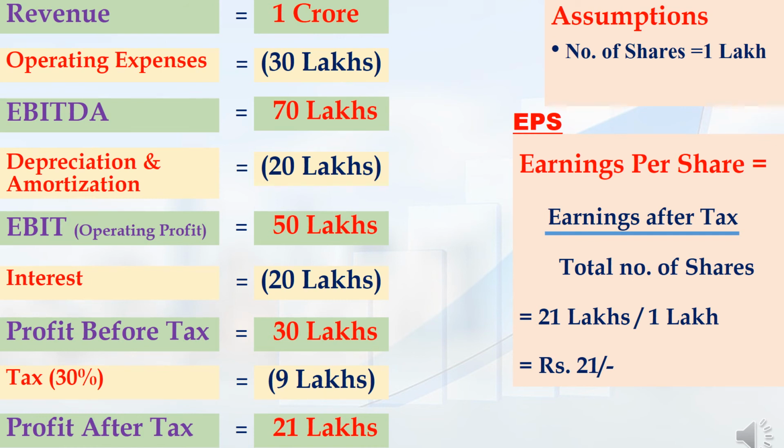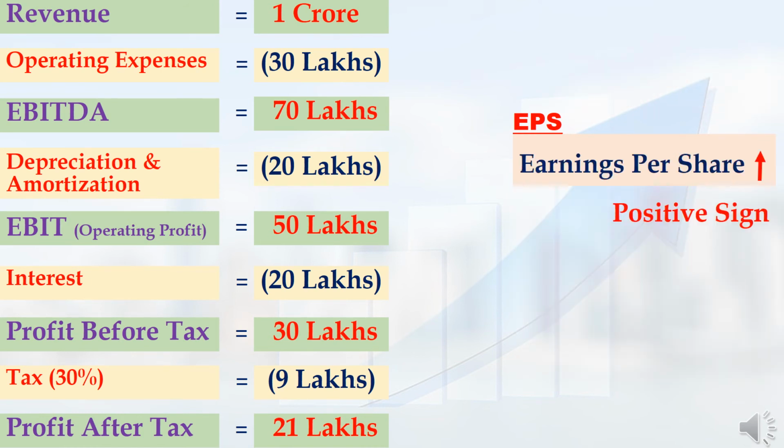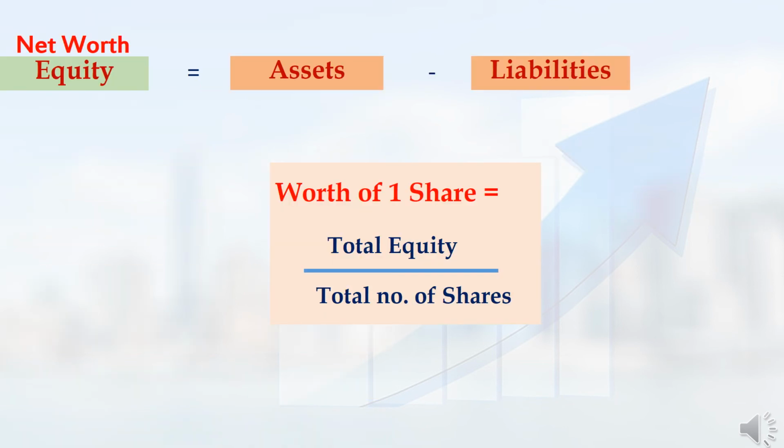That is the meaning. Similar to the EBIT parameter, this EPS parameter is also very important while doing fundamental analysis. If any company's EPS value is increasing year by year, then it is a good sign for that company. In the accounting equation, total equity is nothing but the net worth of the company. If I want to calculate the worth of one share of any company, I have to divide total equity by the total number of shares of that company. From this formula, I can easily calculate the worth of one share of that company.